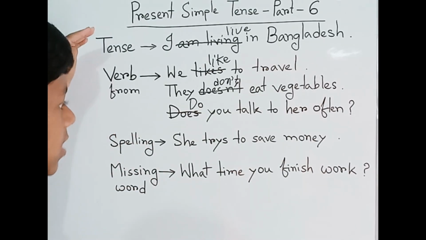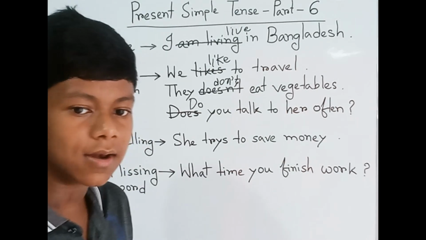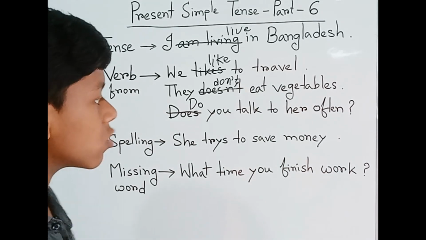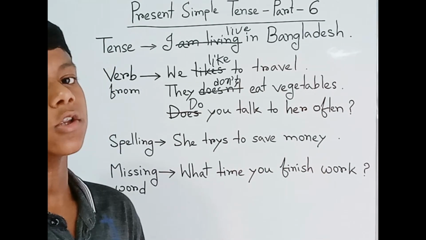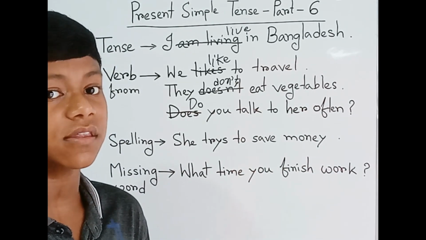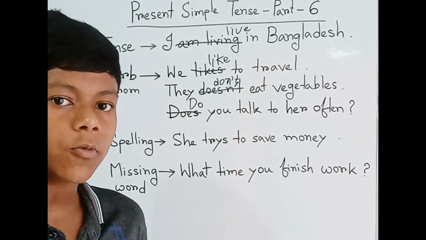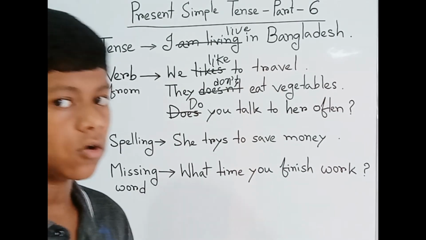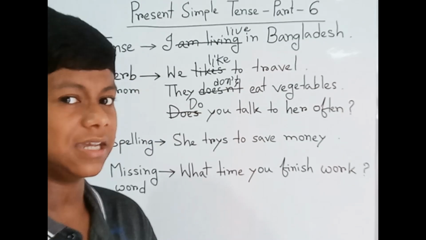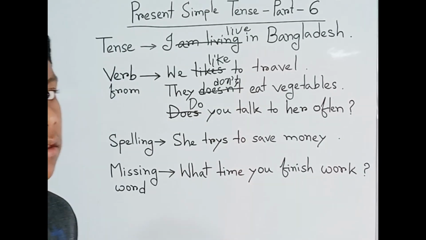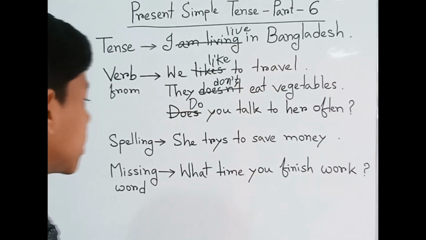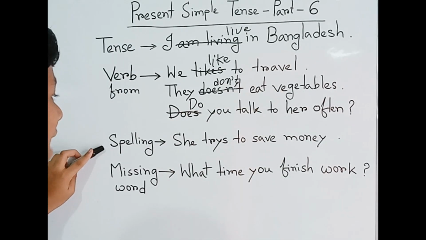So these two sections we have already learned, and in these two sections we always make mistakes, and these are common errors. We can't do it. Okay, it can be a minor mistake. So let's have another look. Here we can see the spelling.